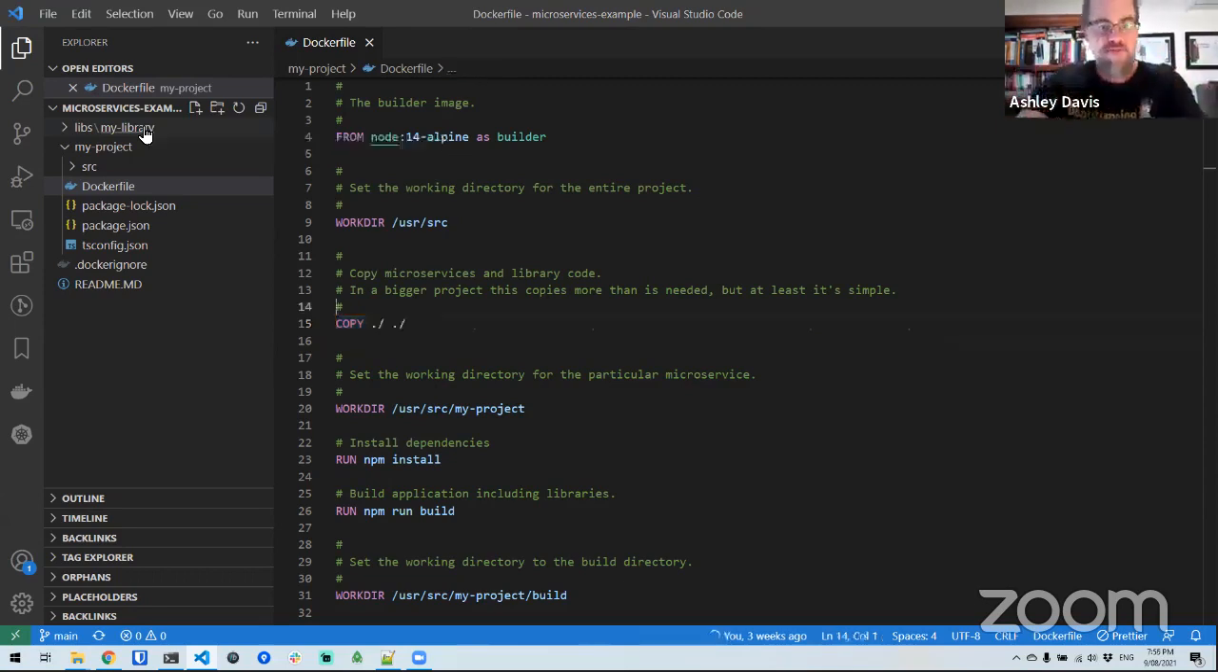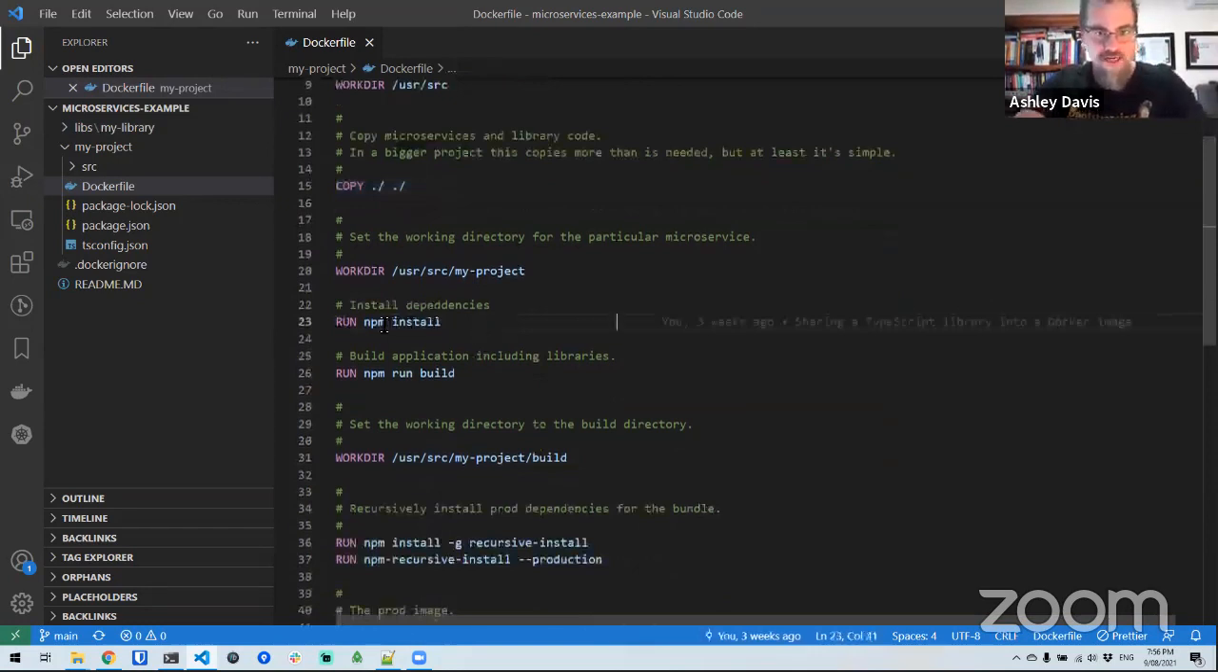If you're worried that you're copying too much and you want to optimize that, you can break this out into multiple copy statements. You could copy one library or another, or one microservice against another. I'm not sure it matters unless you've got huge microservices or huge libraries, which you probably shouldn't. So it's copying everything over to the Docker daemon there.